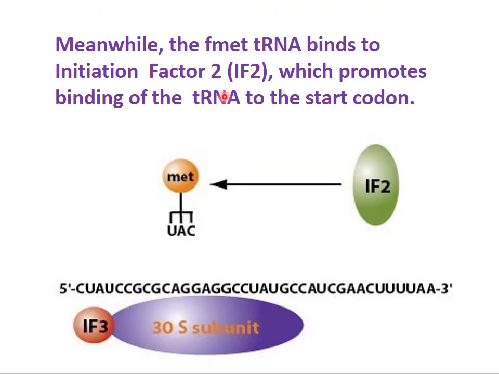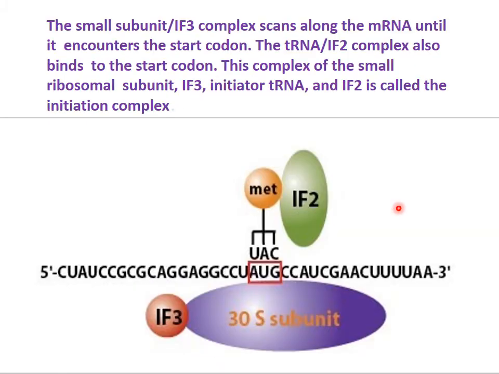Now factor 2 will combine with the transfer RNA which is already activated with methionine amino acid, and that is the start codon. This promotes the binding of transfer RNA to the start codon. Now this subunit with messenger RNA and this factor, the transfer RNA also will come here with factor 2. So now the structure is like this.